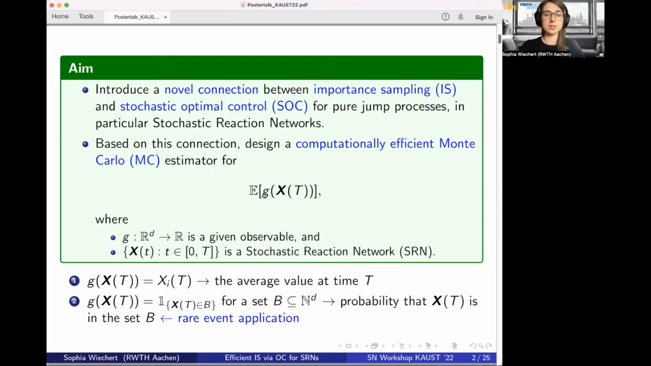We could, for example, consider the projection to the ith component. This is then an estimator for the average value of the ith component at time t. Or we could think about estimating the probability that the final state is within the set B at final time. Then we use an indicator function as observable, and this can be used for the setting of rare event probability estimations. And this rare event application is actually the scenario we are targeting with our project.